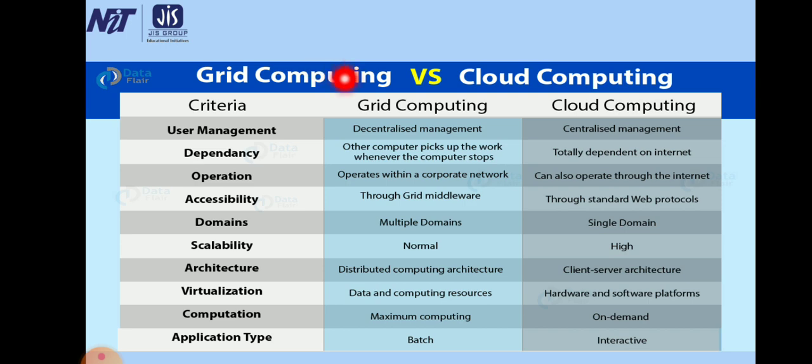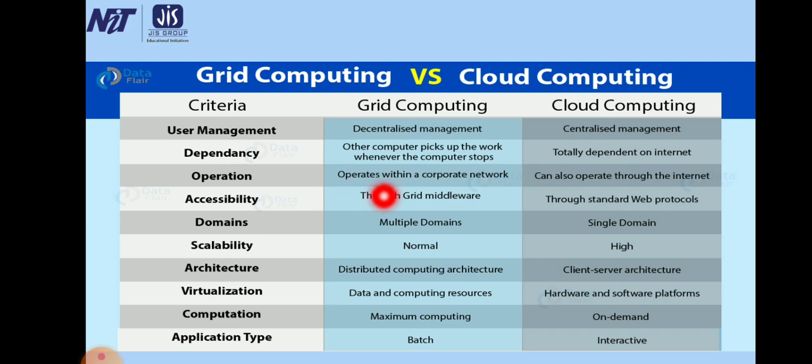This is a comparison between grid computing and cloud computing based on different criteria. User management: in grid computing it is decentralized management, and in cloud computing it is centralized management. Dependency: in grid computing other users pick up the work whenever a computer stops, while cloud computing is totally dependent on the internet.